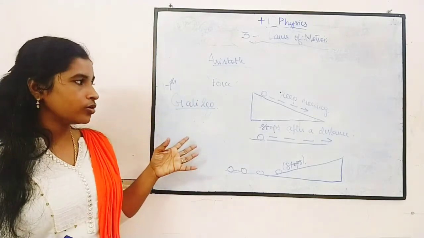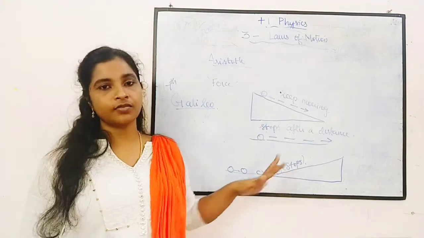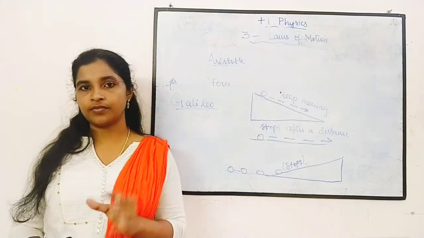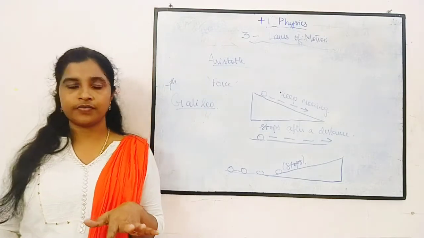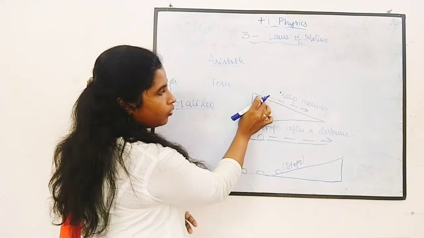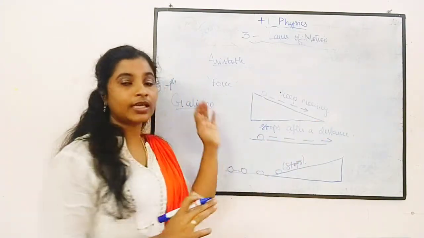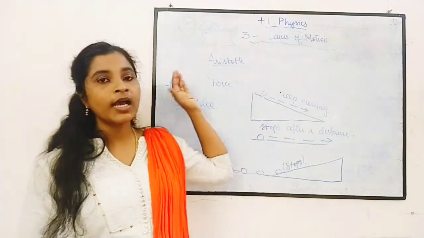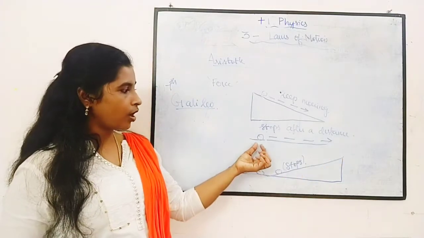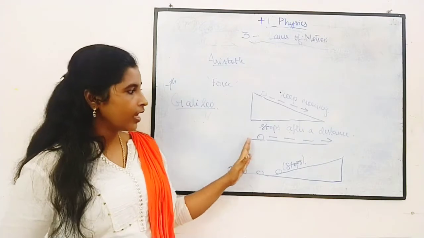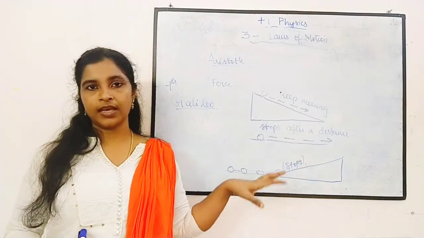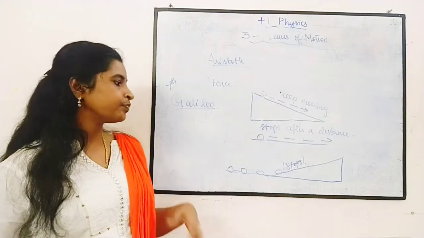But what Galileo said, he had taken 3 different surfaces. Okay, have taken a ball, the same ball, but 3 different surfaces. The first surface is slow. Okay, so when he kept a ball over here, it started to move. It keeps on moving. Since it is a slow, it just keeps on moving. The next one is a plain surface. He dropped the ball over here. It moves for some time. After some time, it is stopping. Okay, the movement stops after some time.